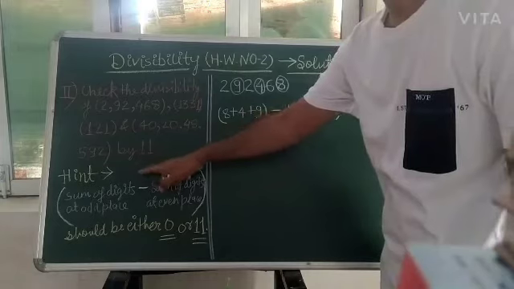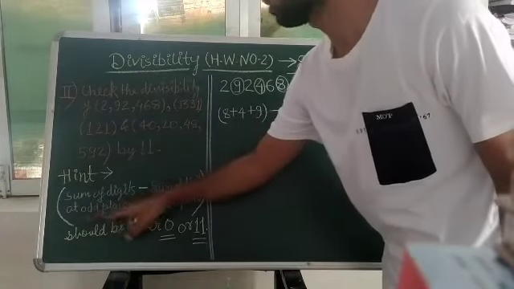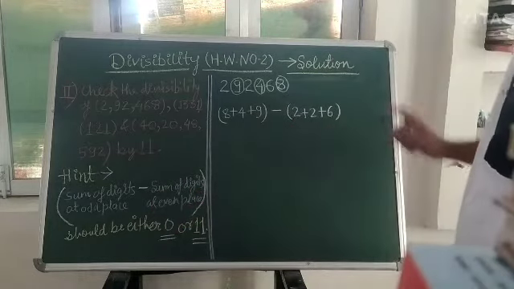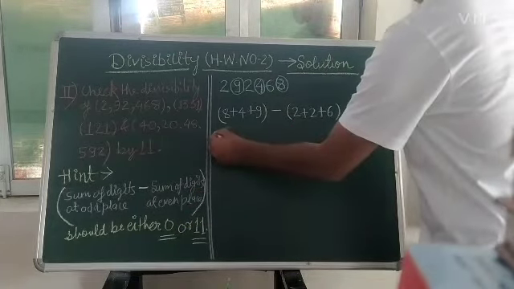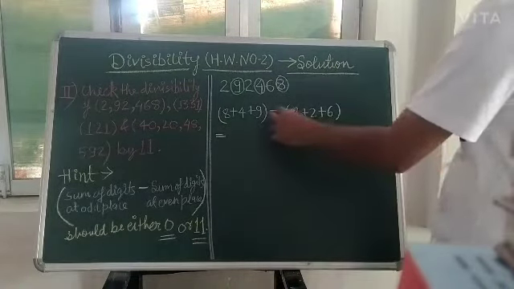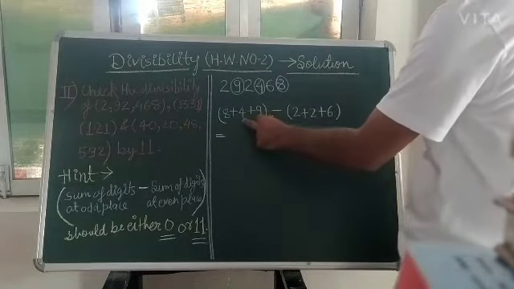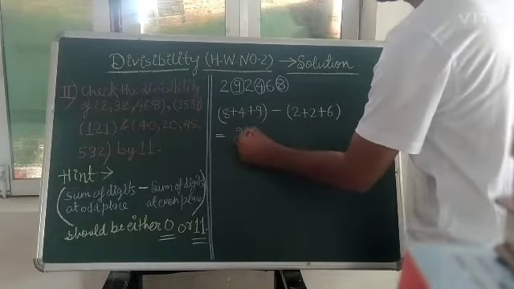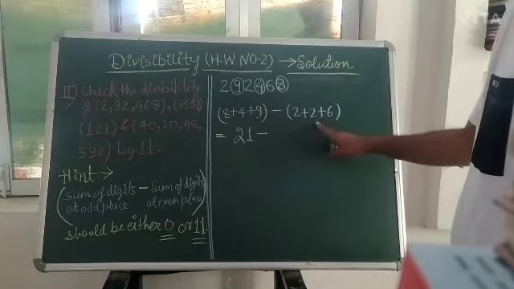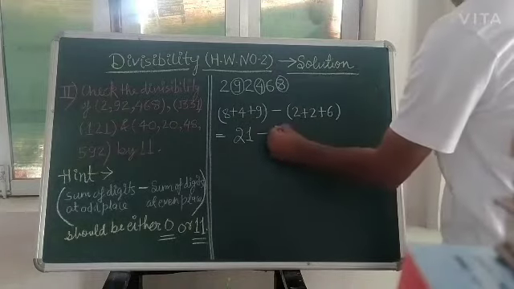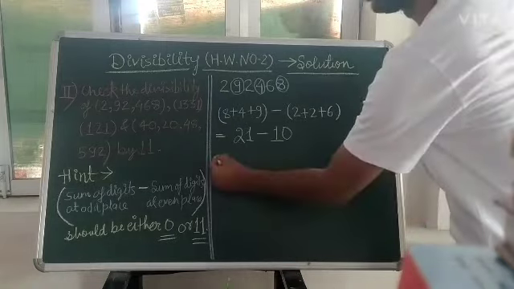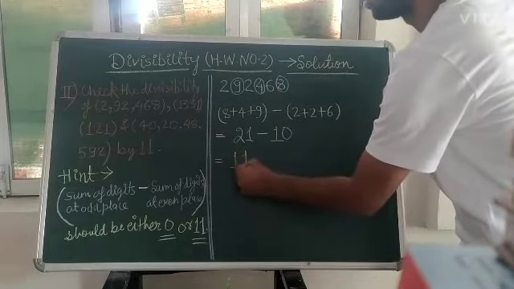The hint is saying that the sum of the digits at odd places minus the sum of the digits at even places should be either 0 or 11. So 9 plus 4 is 13, 13 plus 8 is 21, minus this 6 plus 2 plus 2 is 10. So when you subtract it, you will get 11.